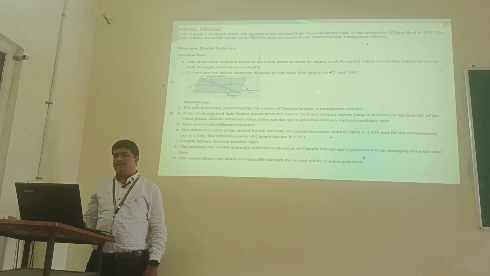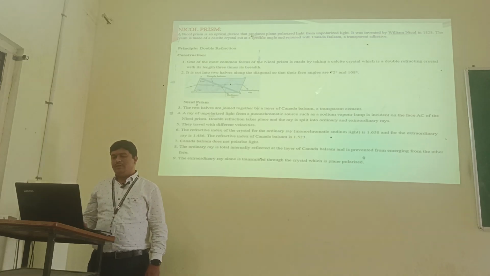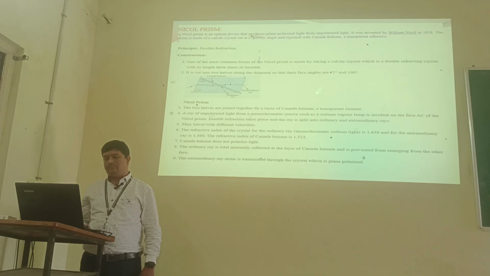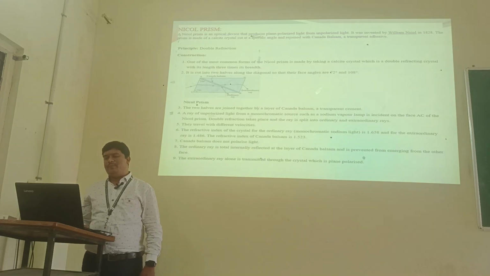Next, it is cut into two halves along the diagonal so that the face angles are 72 degrees and 108 degrees. The two halves are joined together by a layer of Canada balsam, a transparent cement. It is a gum type material.